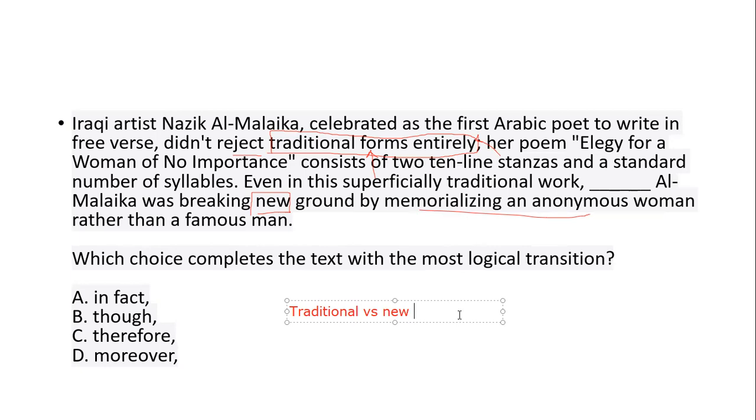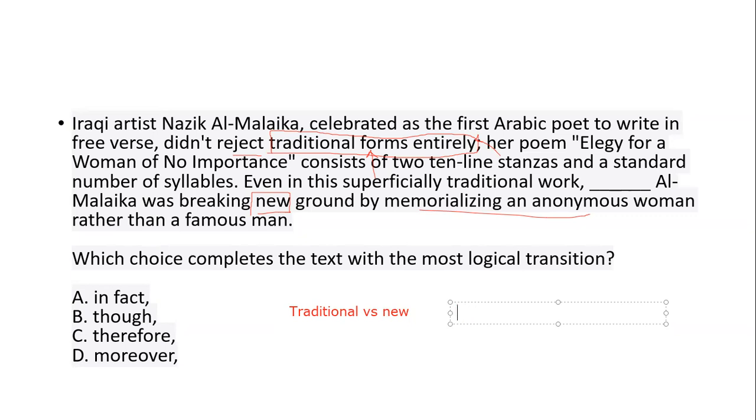So what really fits? As per this summary, what can we understand? Let's see with "in fact." When do we say "in fact"? "In fact" is used generally to introduce additional information.